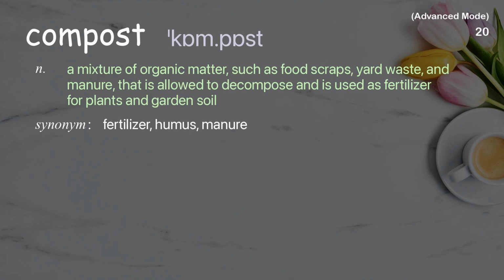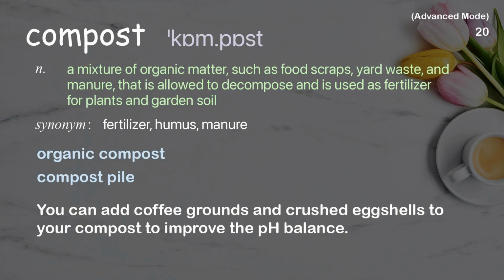Compost. A mixture of organic matter, such as food scraps, yard waste, and manure, that is allowed to decompose and is used as fertilizer for plants and garden soil. Examples: Organic compost, compost pile. You can add coffee grounds and crushed eggshells to your compost to improve the pH balance.